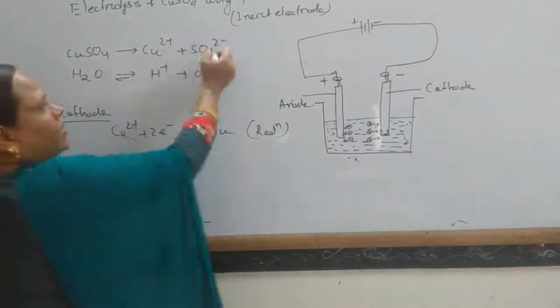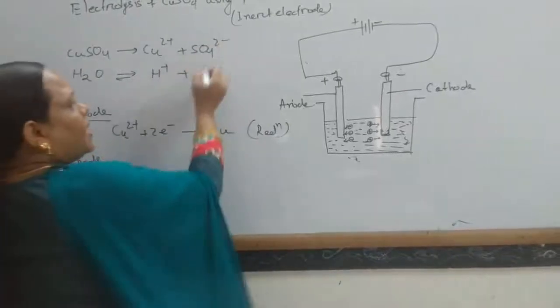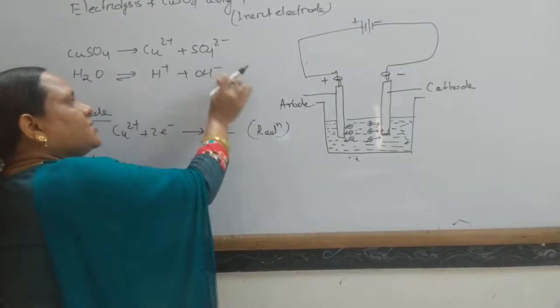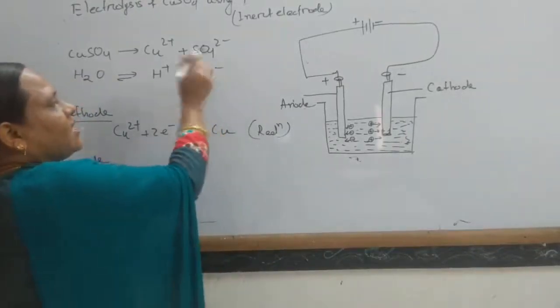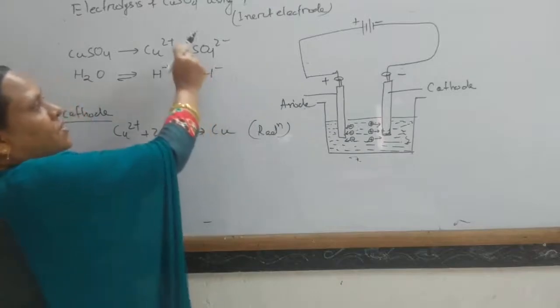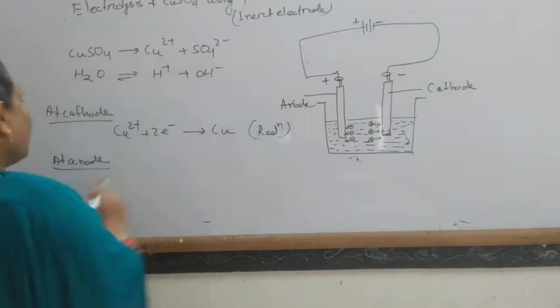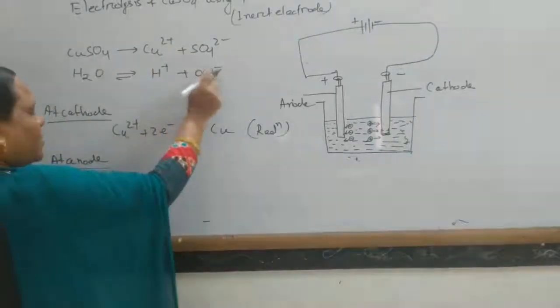There are two ions, sulfate ion and hydroxide ion. Among them, hydroxide ion has a low discharge potential, and the one with low discharge potential will discharge first. So when these two compete, OH minus will win.